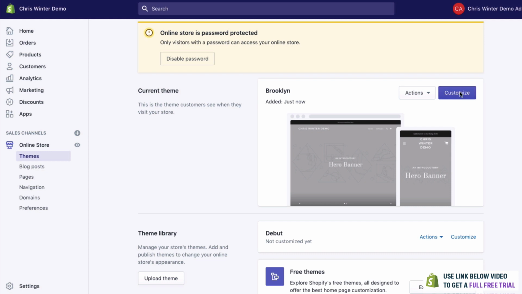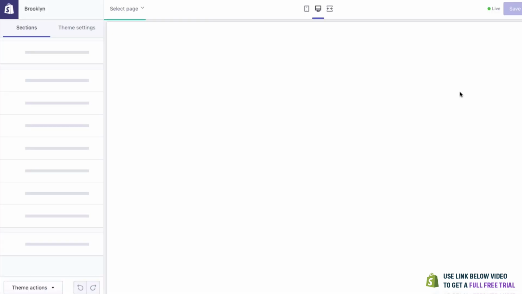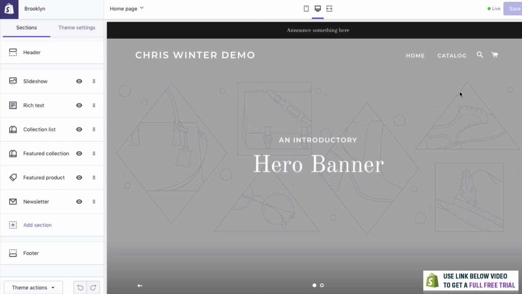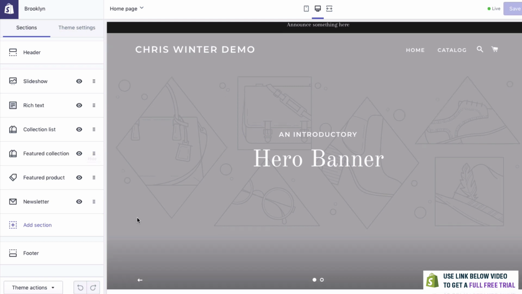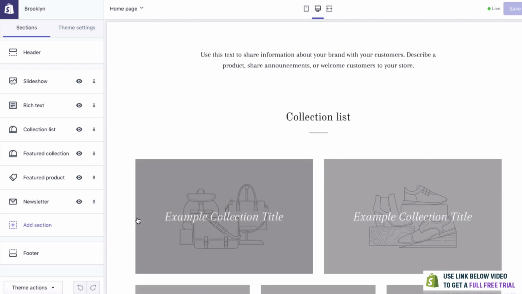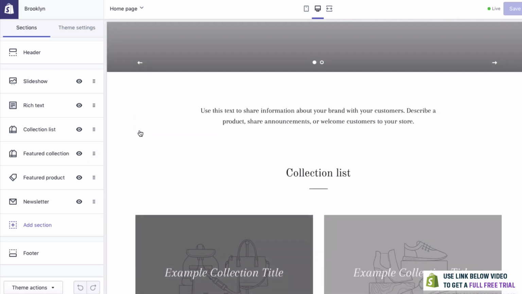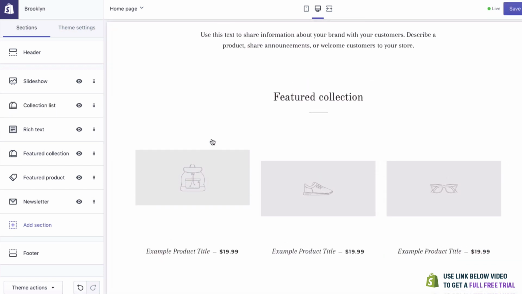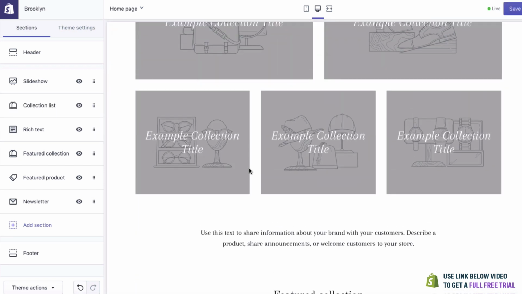We'll click Customize, and one of the great things with Shopify is that it's so easy to make your websites look incredible. They use a section kind of layout, and what this means is that you can have different sections such as a slideshow, rich text, you can show off some of your photos, and the great thing is that it all looks really nice, but you can even move things up and down. So we've got this rich text section here. We can simply move that up or down if we want. And now it's down here without having to do any kind of coding.